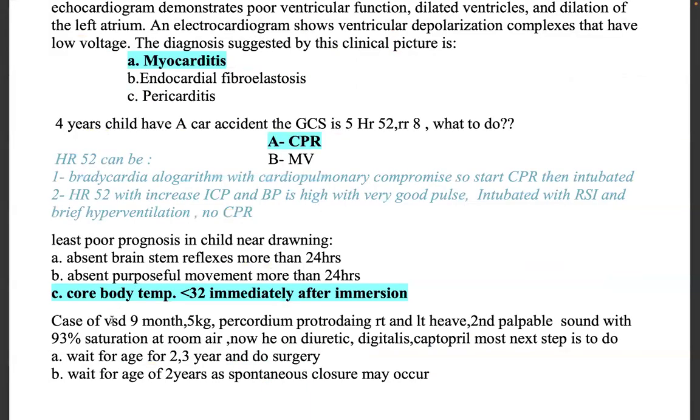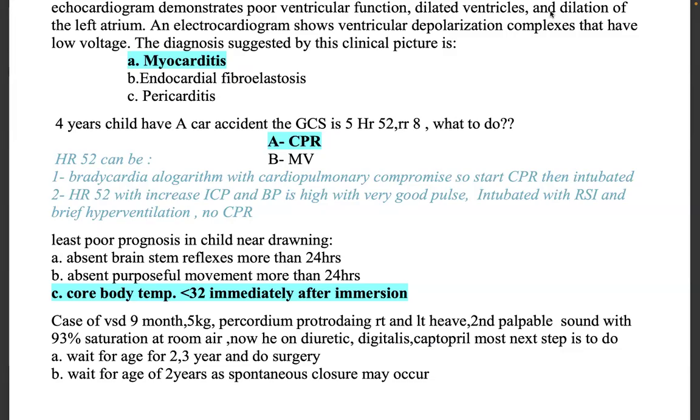The same question now. Case of VSD, 9 months, 5 kg, precordium protruding, right and left heave, second palpable sound with 93% saturation at room air. Now he is on diuretic, digitalis, captopril.